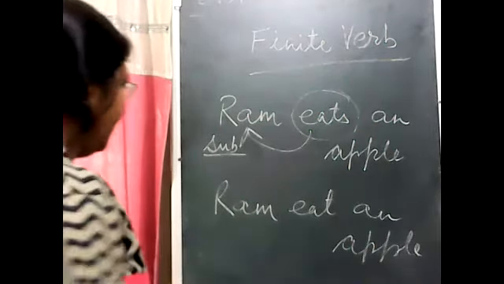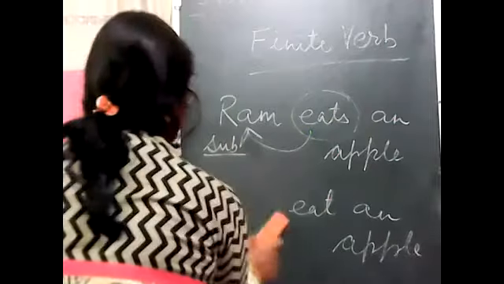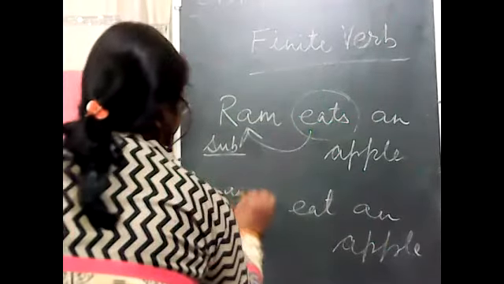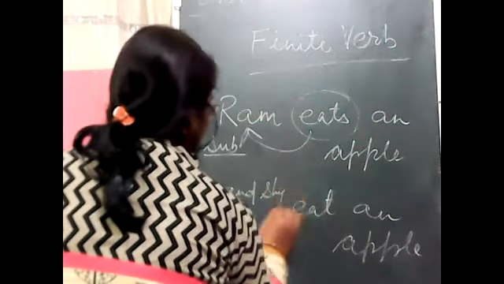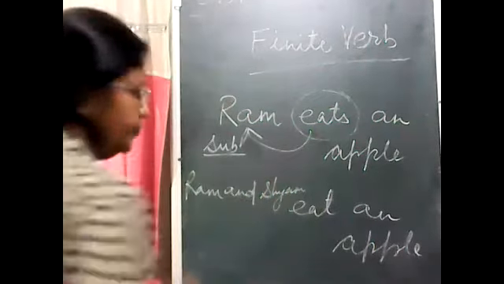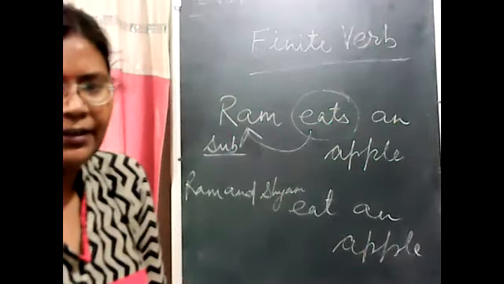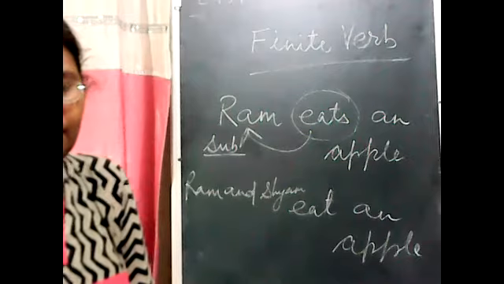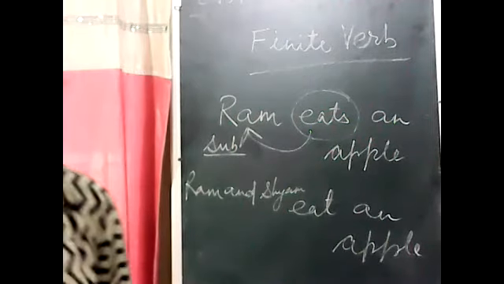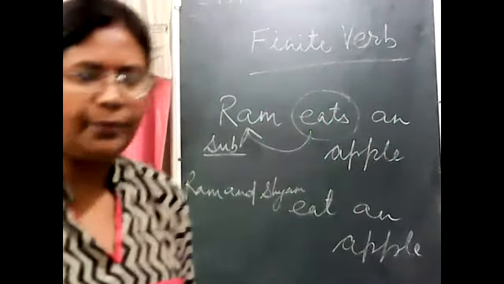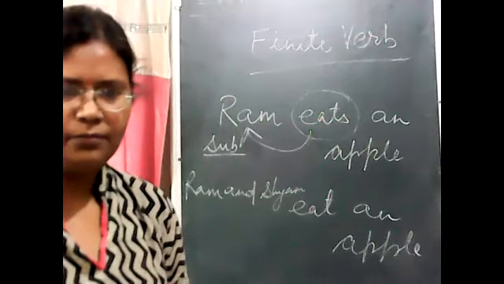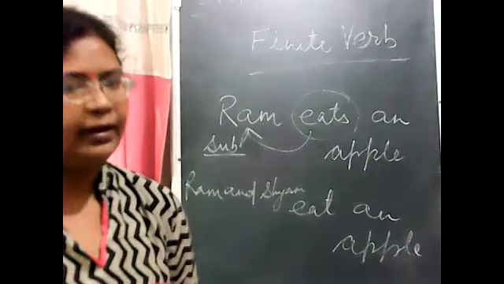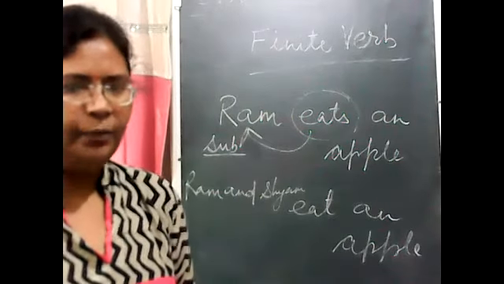Suppose I make a little change in this sentence. Here it is written Ram, and I am adding Ram and Sham. Now, is the sentence correct? No, ma'am. Because Ram and Sham is plural. Ram alone was singular, but when we added Sham with Ram, it became plural.